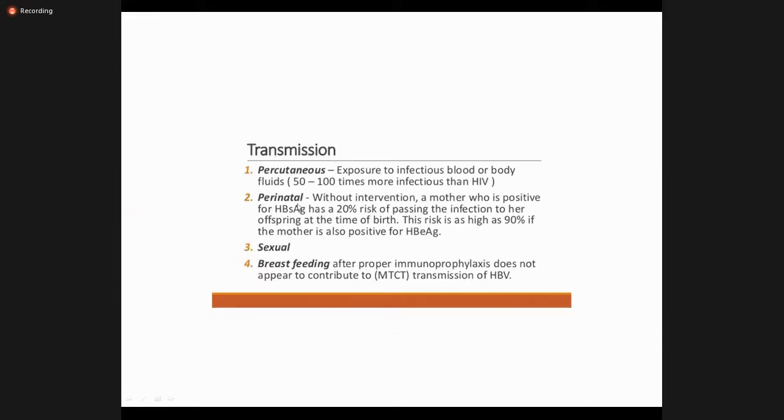The transmission of hepatitis B is through the following routes, like percutaneous routes, due to exposure to infectious blood or body fluids.